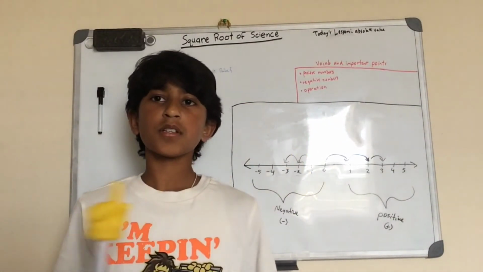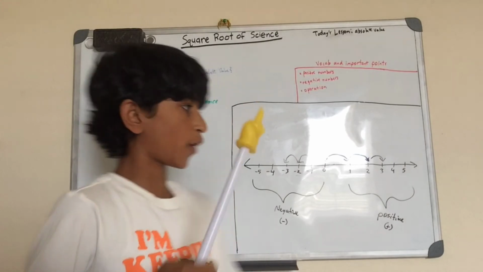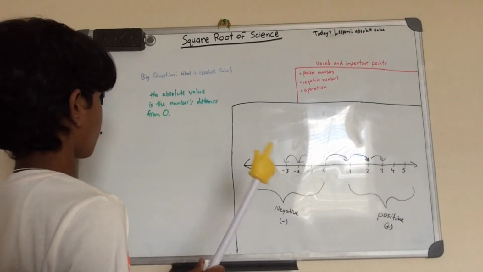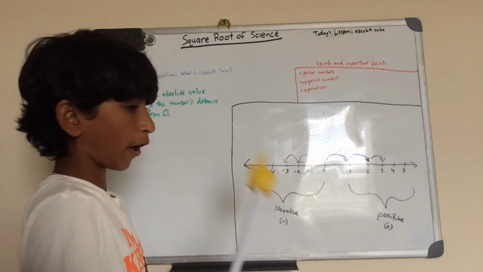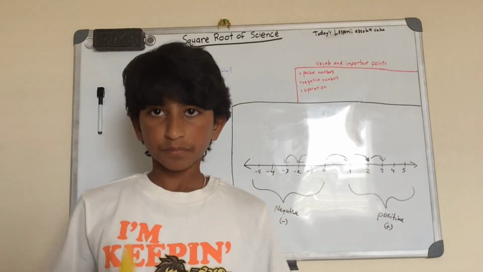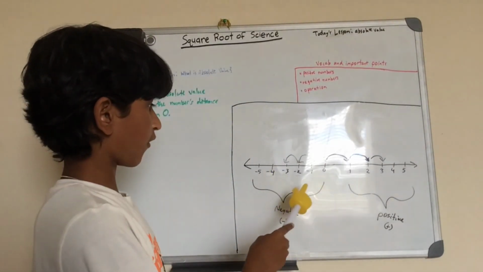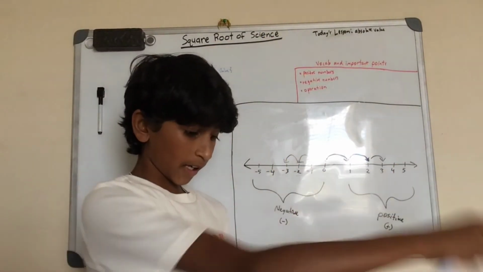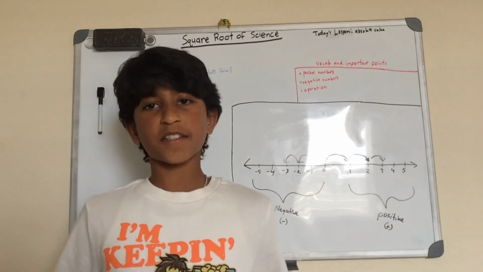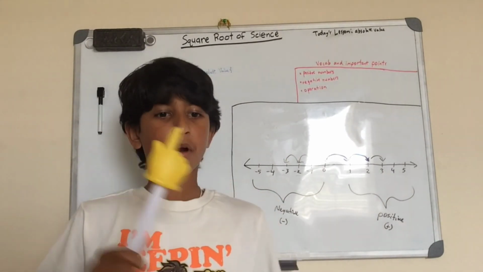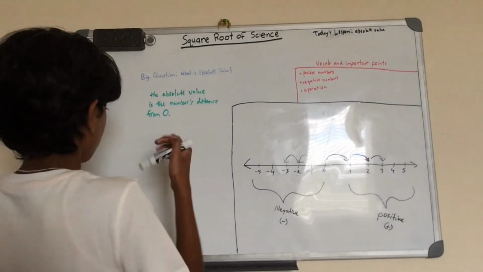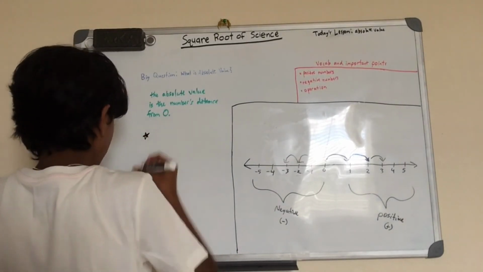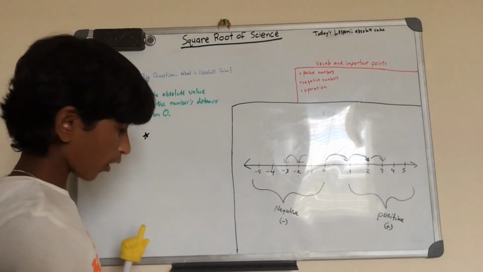So yeah, that was absolute value. Now let's just do a quick recap. The absolute value is the number's distance from 0, regardless if it's negative or positive, and it's always represented as a positive number. As you may know, I always put important things in a star.